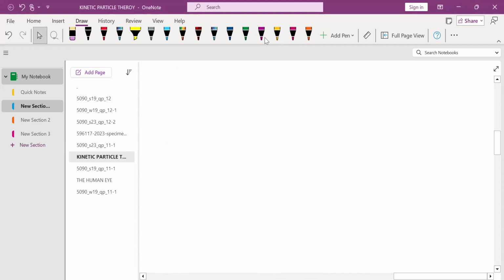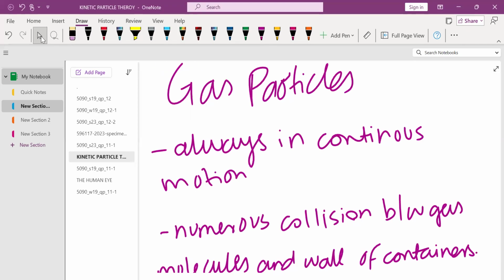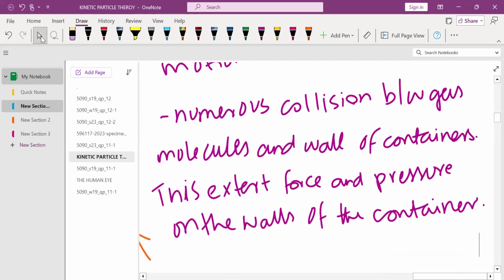Let's move towards the second part, which is gas particles and the pressure caused by the gas particles or gas molecules. Let me write it. Gas particles are always in continuous motion, and there are numerous collisions between the gas molecules and the walls of the container. So this exerts force and pressure on the walls of the container.